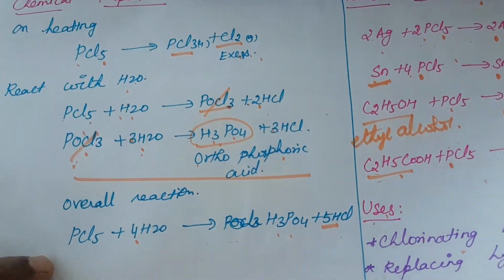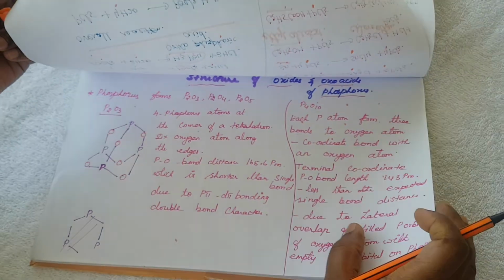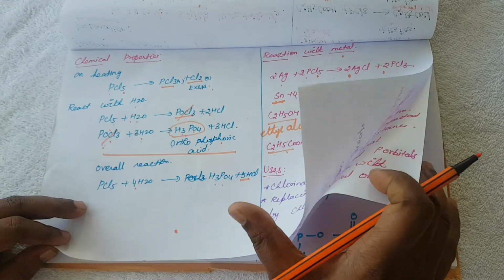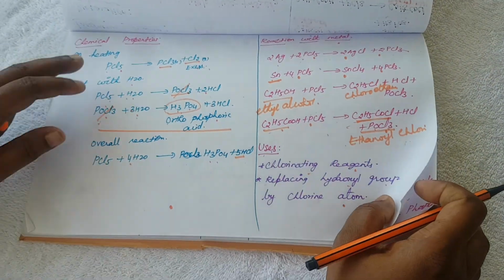Next we are going to see the next video. Okay, next one is the structure of oxides and oxyacids of phosphorus. Next we will see in the next video.